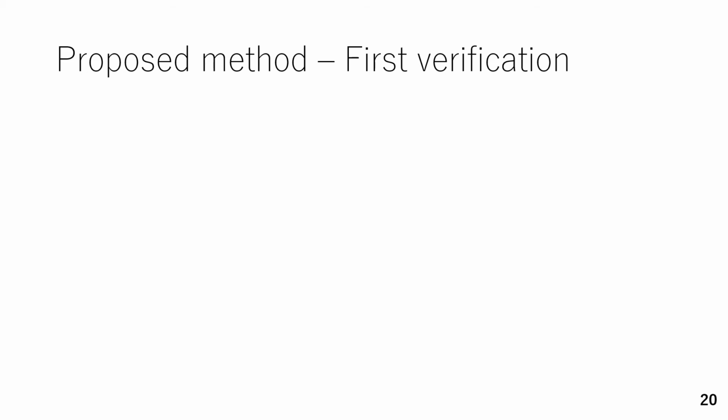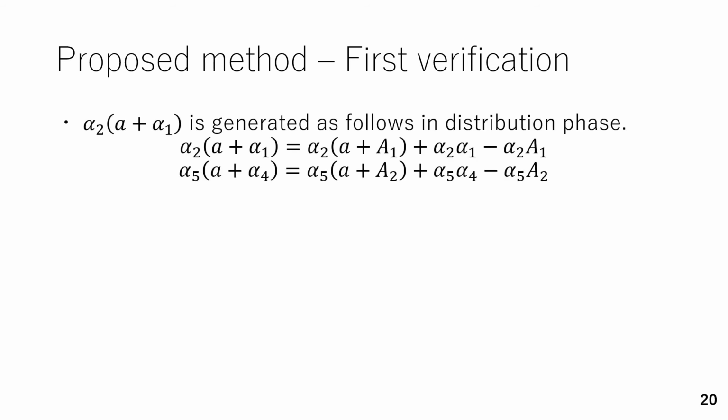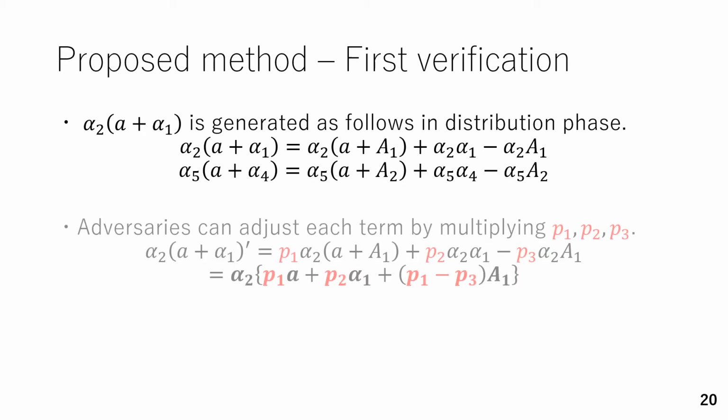To discuss the first verification, I should show a little more detail of the distribution phase. In the distribution phase, each value is calculated by this formula. Because the adversaries can adjust each term of the first formula by multiplying arbitrary values P1, P2, P3, this value can be expressed like that. Now we omit another value here.